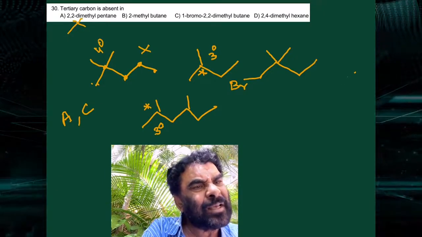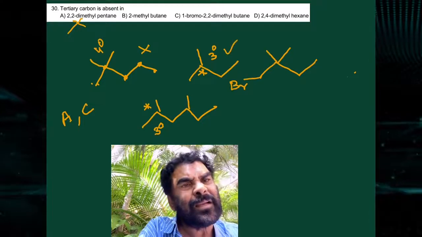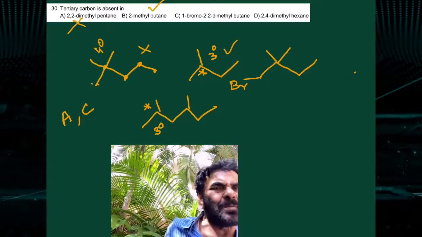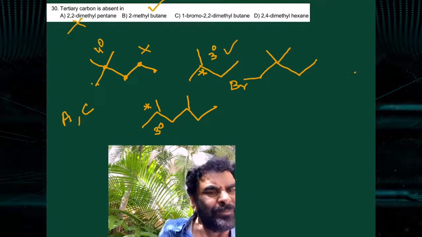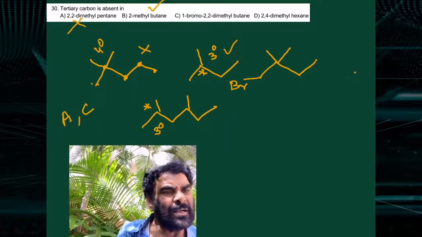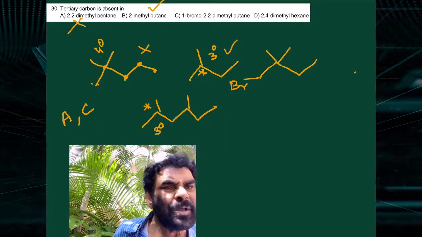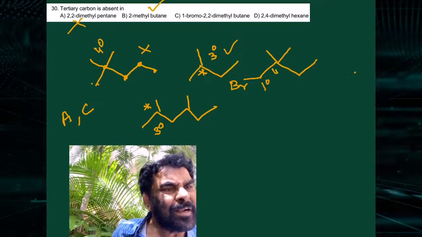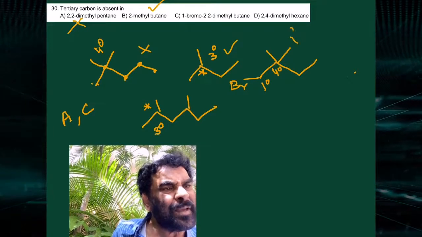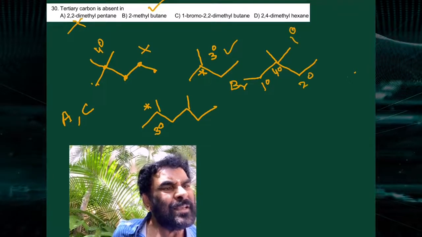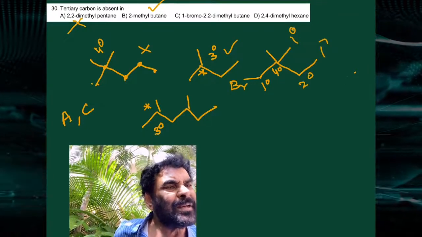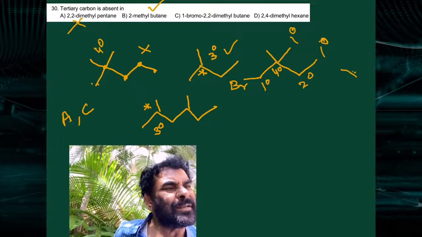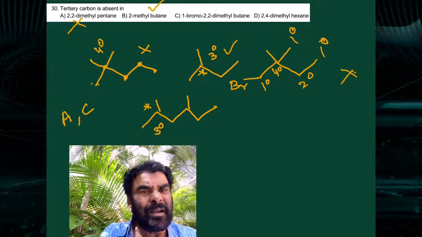In this molecule the tertiary carbon is present. Next, 1-bromo, 2,2-dimethyl butane: this is primary, this is quaternary, this is primary, this is secondary, this is primary. Tertiary is absent.